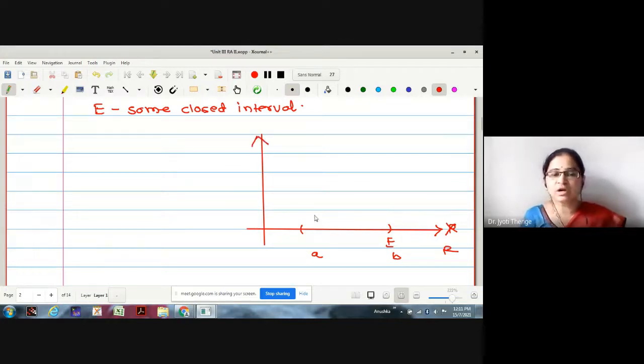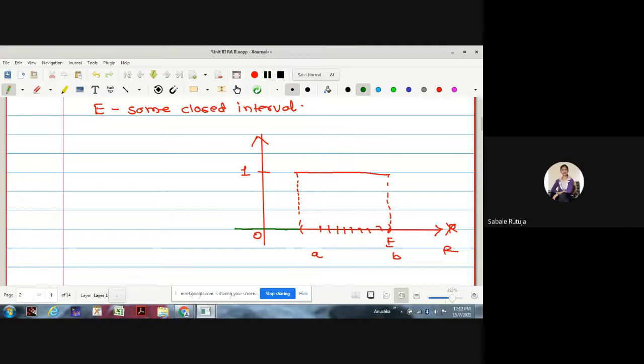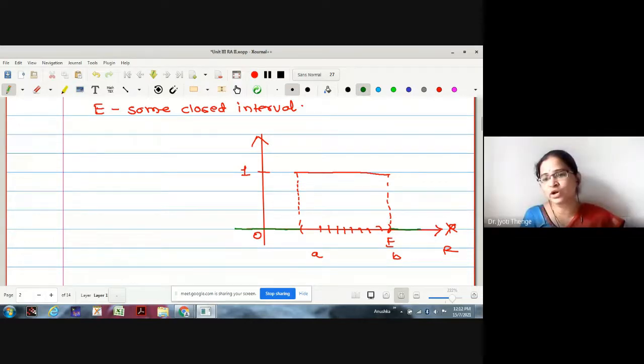Now let me draw the function. What is this function going to take? It takes the value 1 if x is in E, and the value 0 if x is not in E. Those points in E have the value 1, and for the rest, the elements not in E, the value is 0, which coincides with the x-axis.